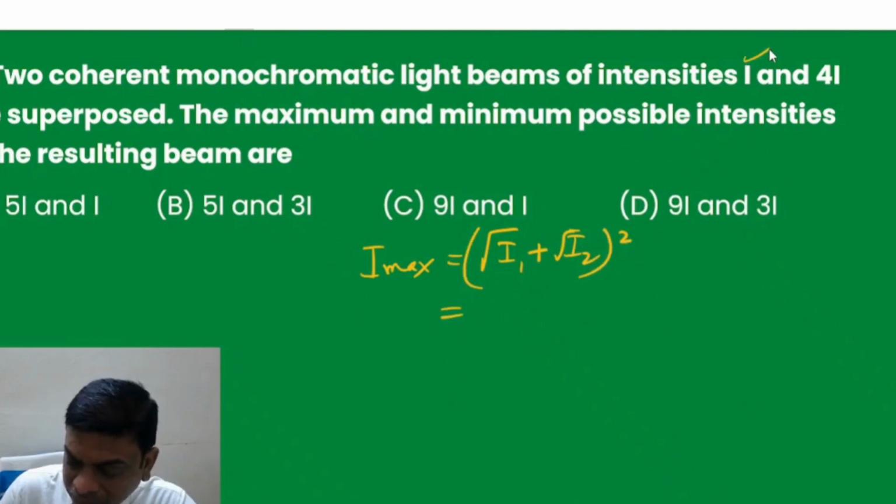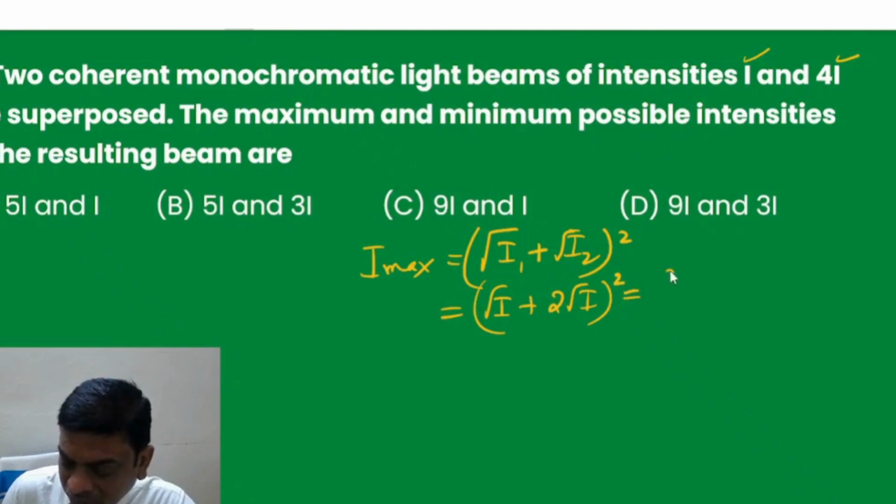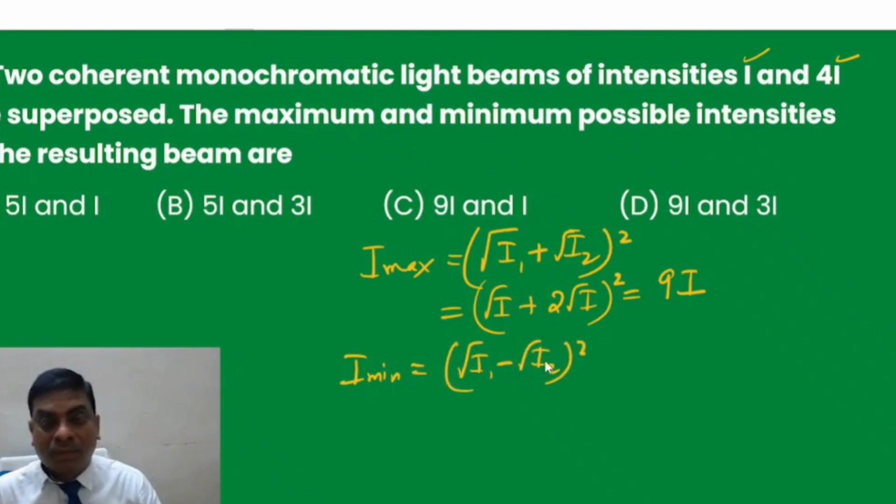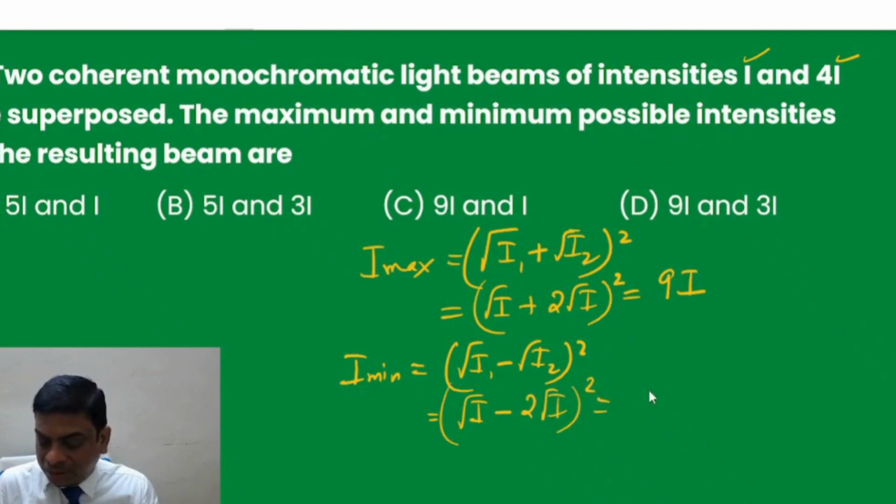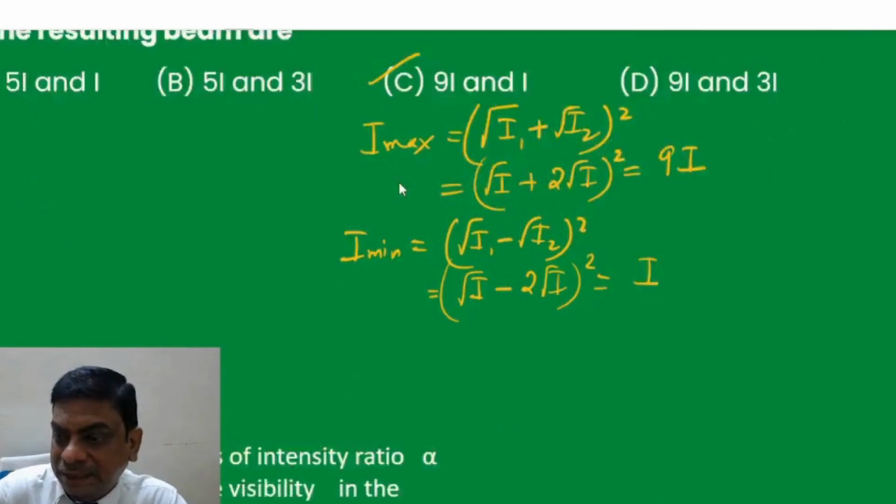So when you put I1 as I and I2 as 4I, this will be root I and this will be 2 root I. So overall it is 3 root I. When you square it, it will be 9I. Similarly, I min is equal to under root I1 minus root I2 whole square. So when you put root I and 2 root I, basically it remains I itself. So 9I and I are the correct answers.